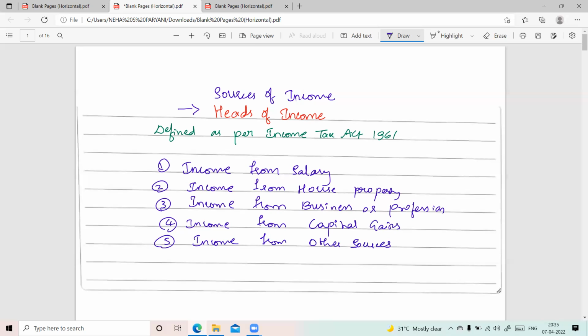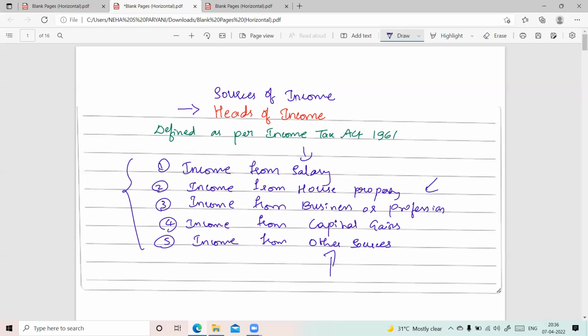So our act classifies income into these 5 heads. It says that a person can possibly earn income from these 5 heads. It is not necessary that a person has income from a single source. A person can earn income from multiple sources also. Like a salaried person who gets income from salary might also own some property, so he could be getting income from house property also, and he might be getting income from various other sources as well.